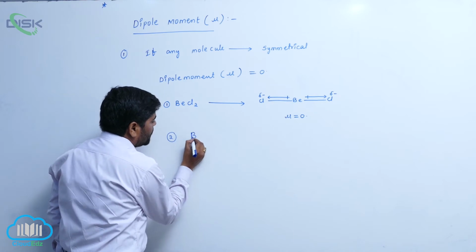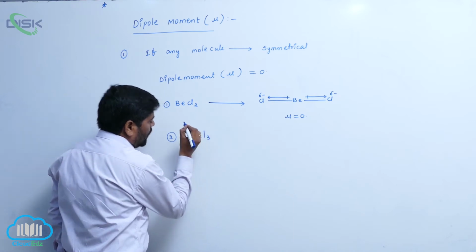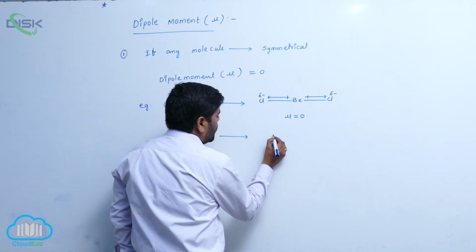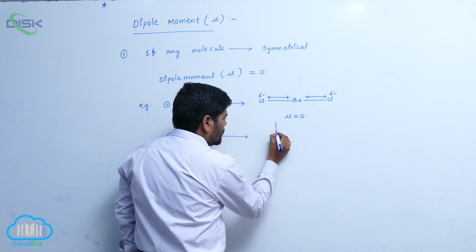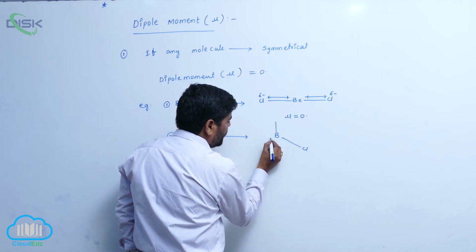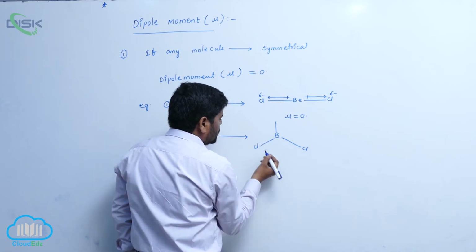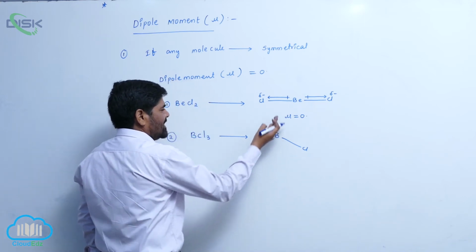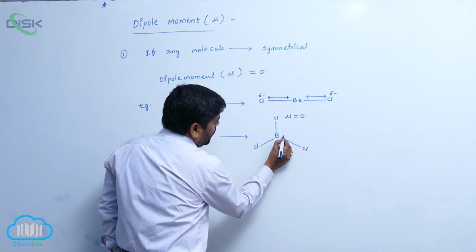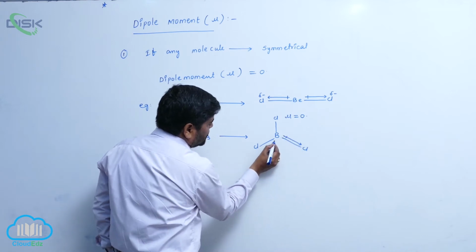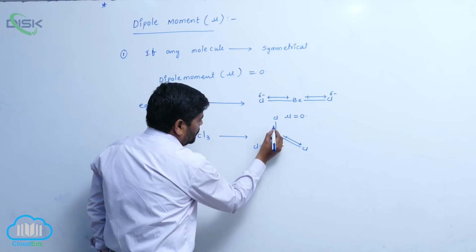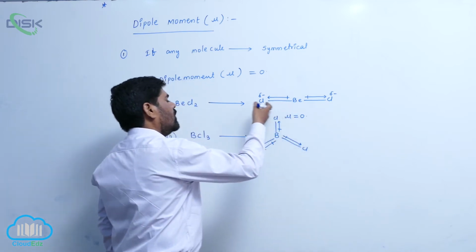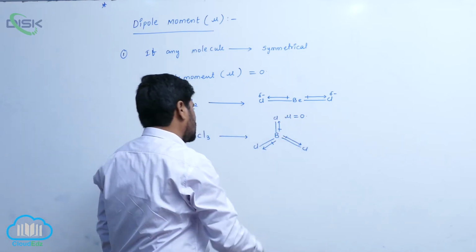The second molecule is boron trichloride. Around boron there is no lone pair of electrons. Three chlorine atoms are arranged at equal distances around boron. That is the reason why it is a symmetrical molecule. This bond moment equals this bond moment, and this one equals this as well. So the net resultant dipole is always equal to 0.